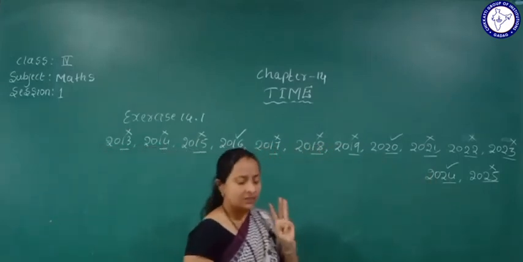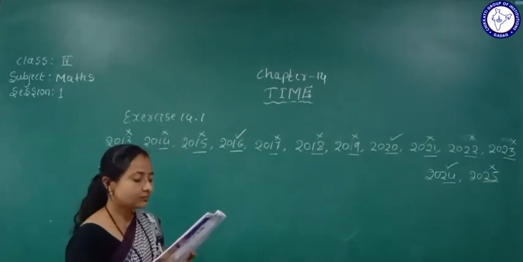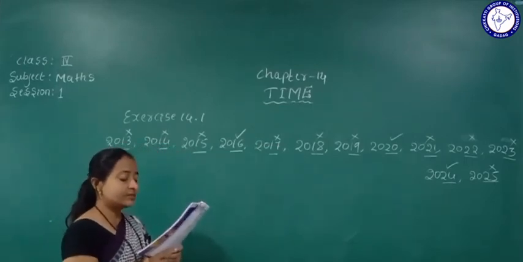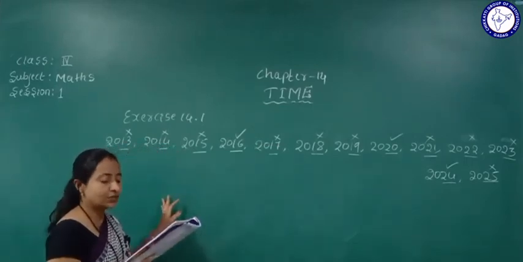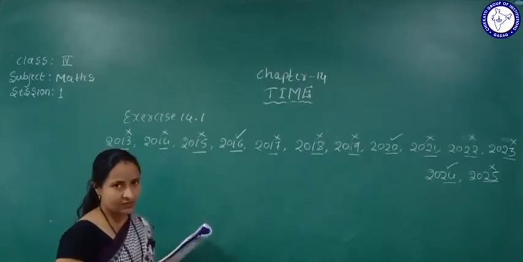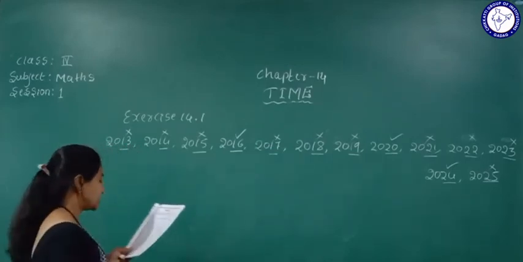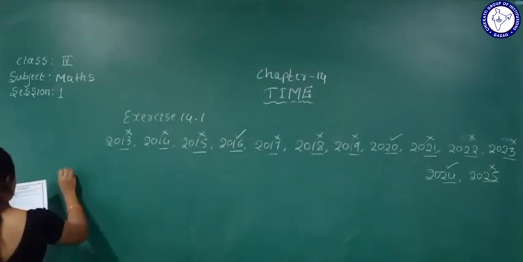There are 3 leap years from 2013 to 2025.